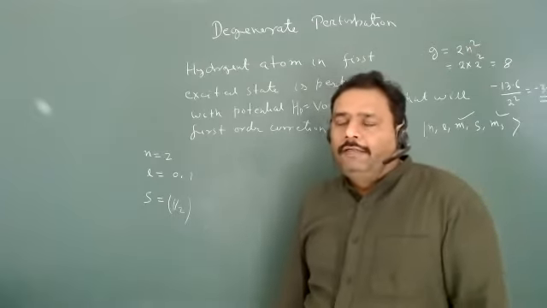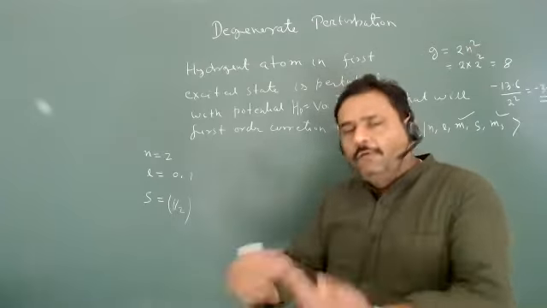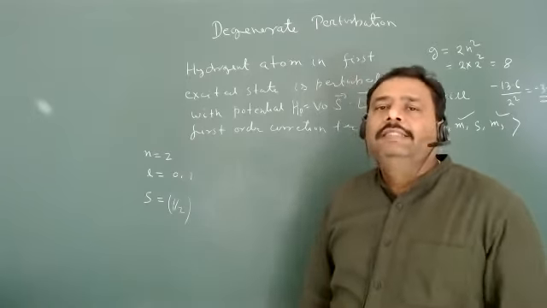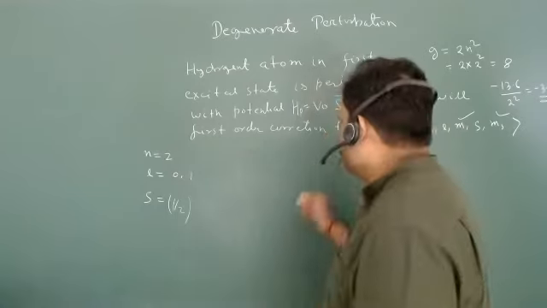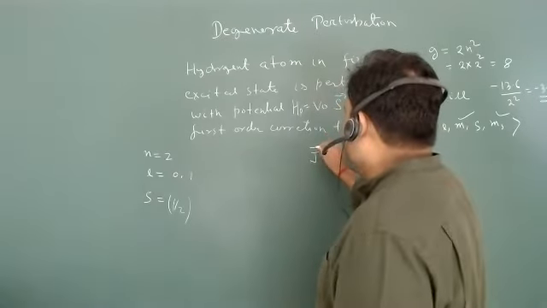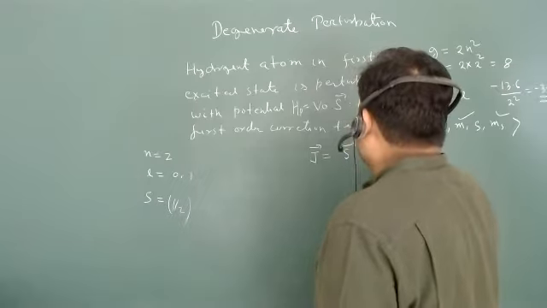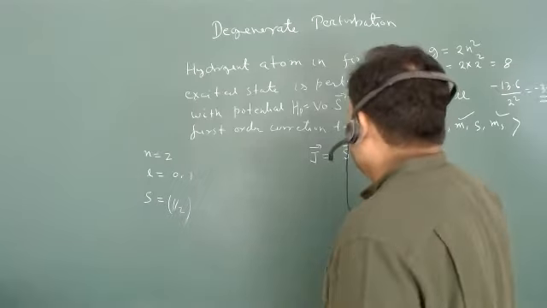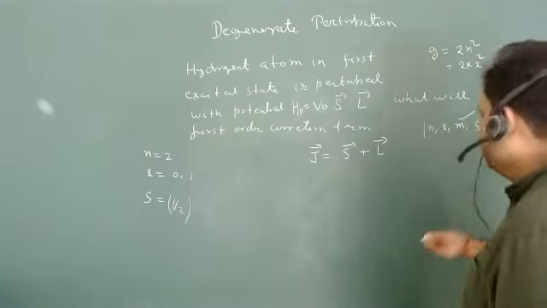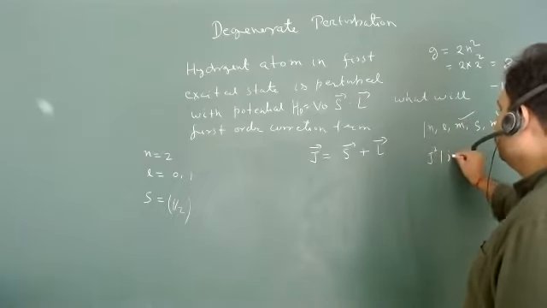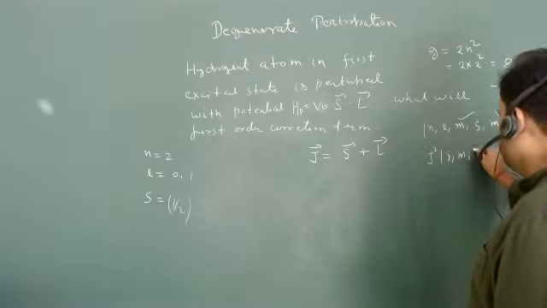And so we have a new quantum number, and that quantum number is basically J. J is the total angular momentum, defined as S plus L. So this is my total quantum number, and J has exactly the same property on the basis J and Mj.